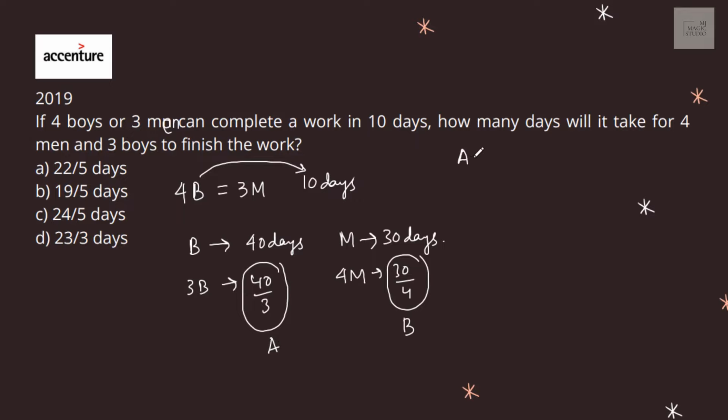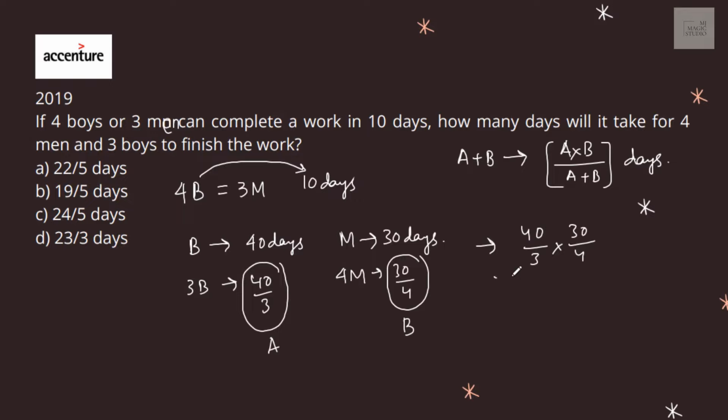We know the formula that if group A and group B are working together, they would take A into B by A plus B days to complete the work. So it would be 40 by 3 into 30 by 4 upon 40 by 3 plus 30 by 4.